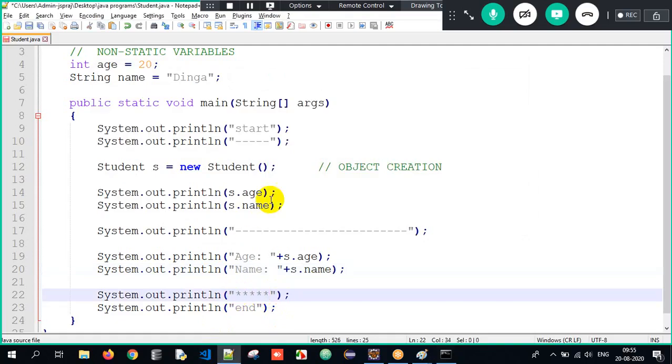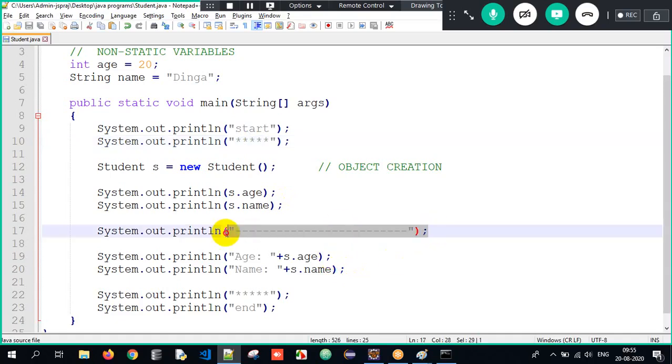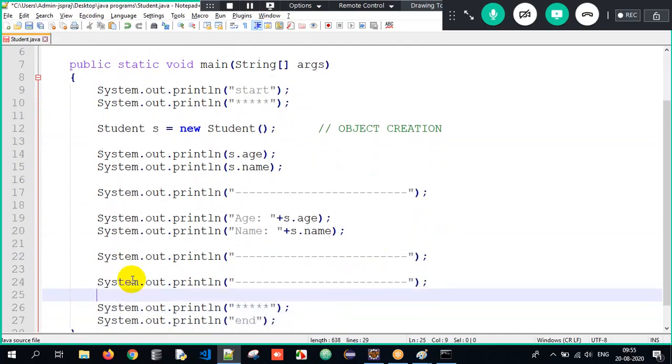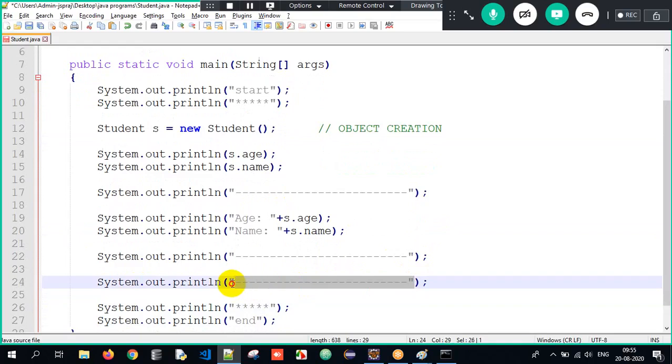Clear? So this is what we are supposed to understand when it comes to the logical part. Even this can also be done in a single line. How, sir? I will do it. You can do it in multiple ways, guys. There are 100 ways of doing it. I'll just try to print it. When I write s.name, Dinga will be interpreted, is, plus s.age plus years old.